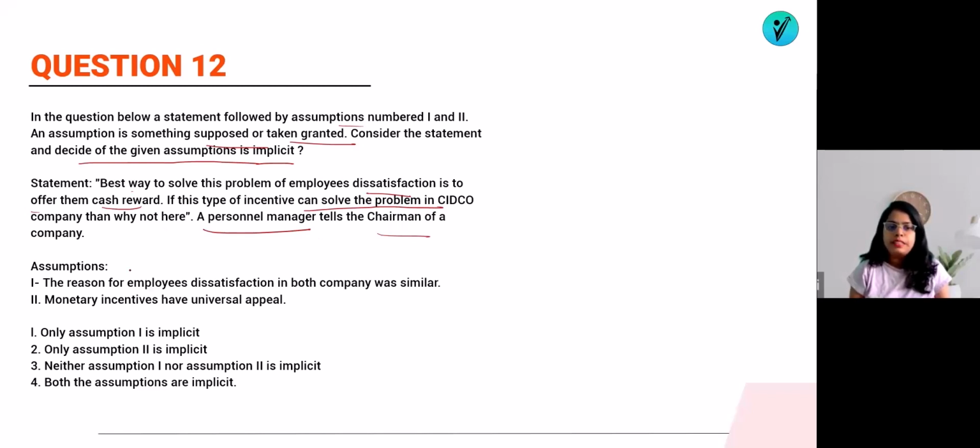So what are the assumptions? The reason for employees' dissatisfaction in both the companies was similar, and monetary incentives have universal appeal. We have to check whether these assumptions are implicit or not. The first one can be implicit, of course, the reason can be similar. And monetary incentives have universal appeal. So we can say both the assumptions are implicit here.